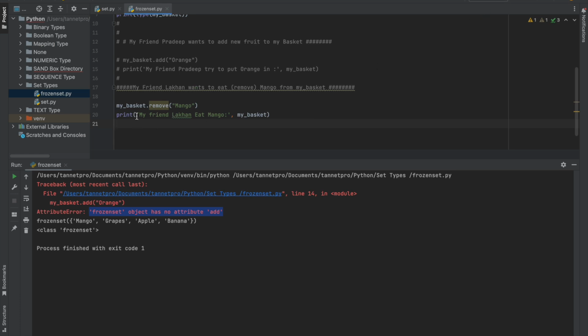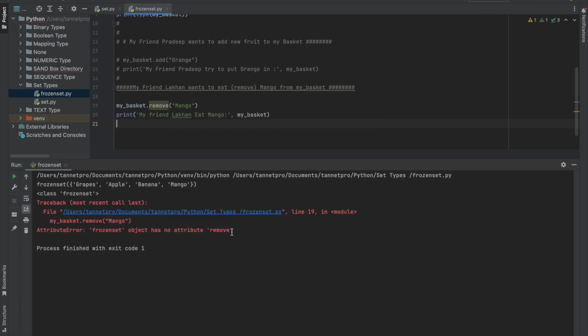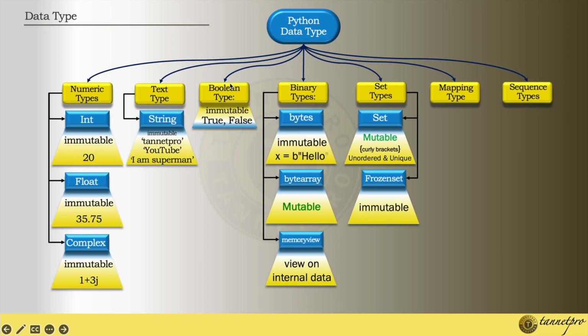I try one string: my friend Lakhan eats one mango, by remove. If I run this command, it will show an error again. It will not allow the remove. So frozenset is immutable. It is not allowing you to edit. So set and frozenset are clear.